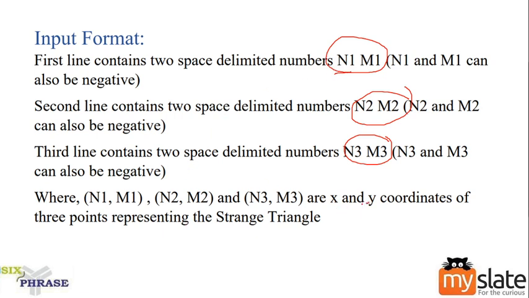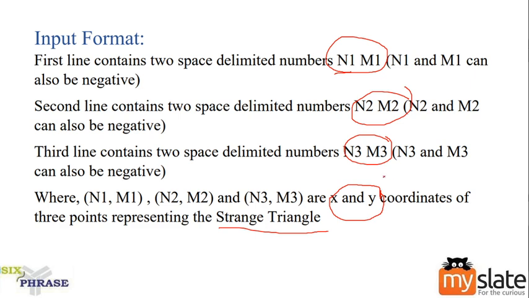They are the x and y coordinates of the 3 points representing the strange triangle. For simplification, we'll use them as x and y itself.